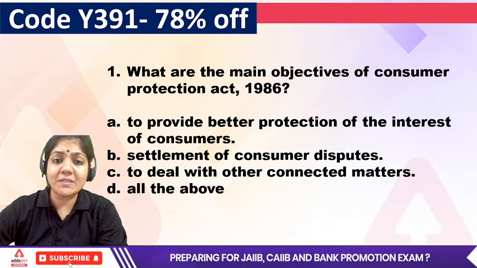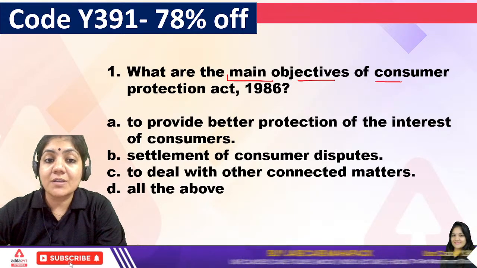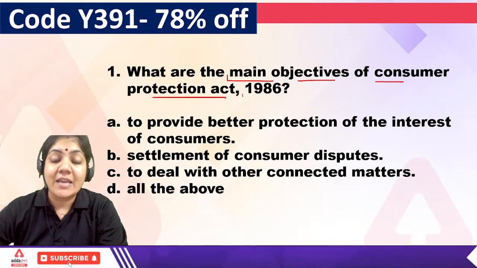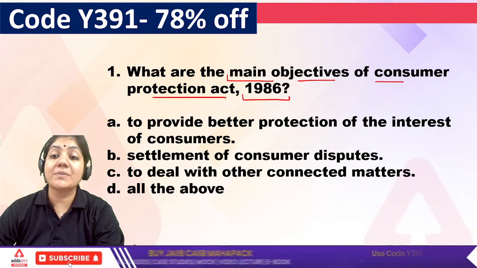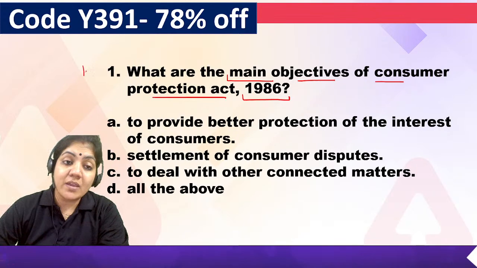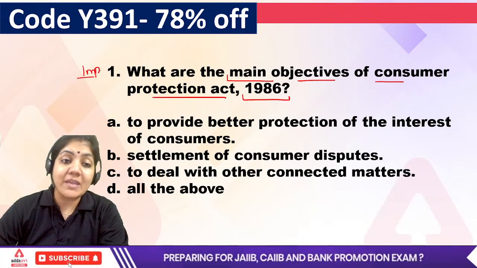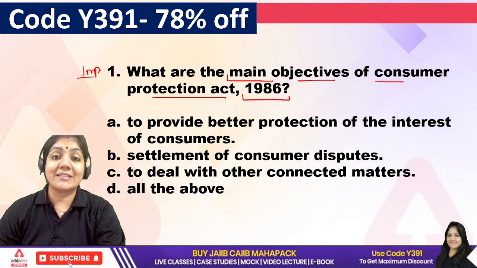The first one is, what are the main objectives of the Consumer Protection Act 1986? You have to tell me this one. This act is very important because many questions have come from the Consumer Protection Act 1986.